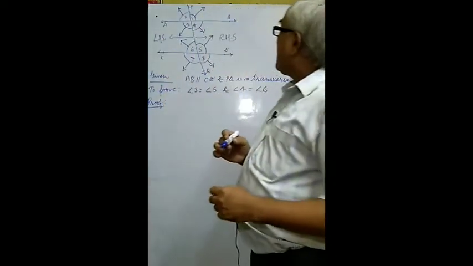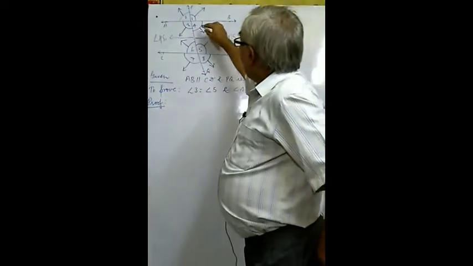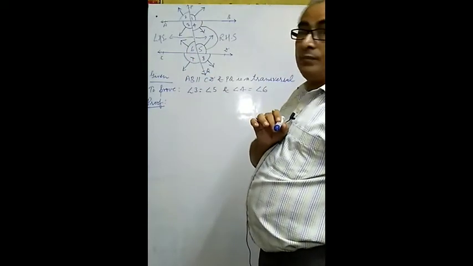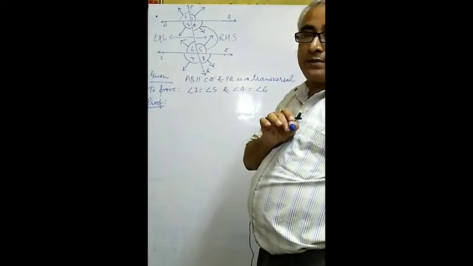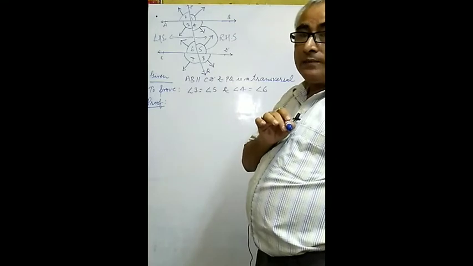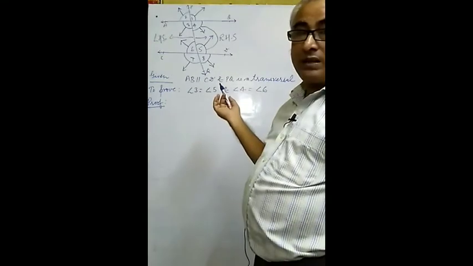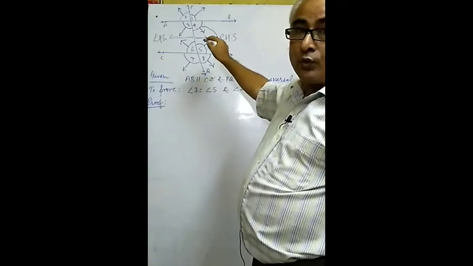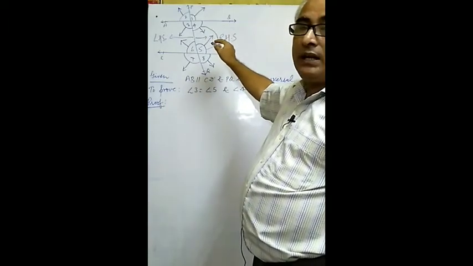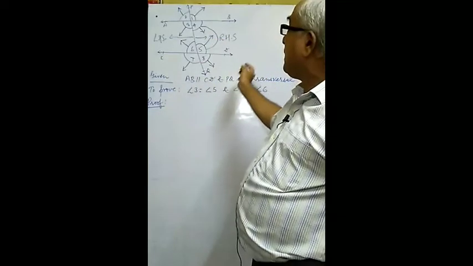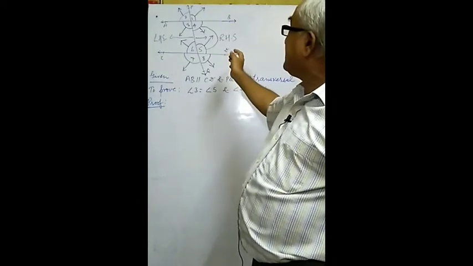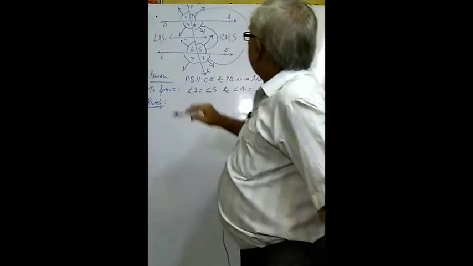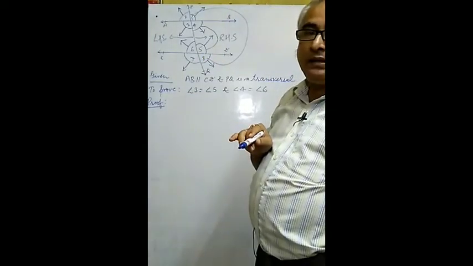Now we observe two angles, 4 and 5. You may observe 4 and 5 are there. So these are co-interior angles. Both are interior angles on the same side of the transversal. Since these are interior angles, they are called co-interior angles. Similarly, on the same side of the transversal to the right hand side, exterior angles are there, 1 and 8. So these are co-exterior angles.